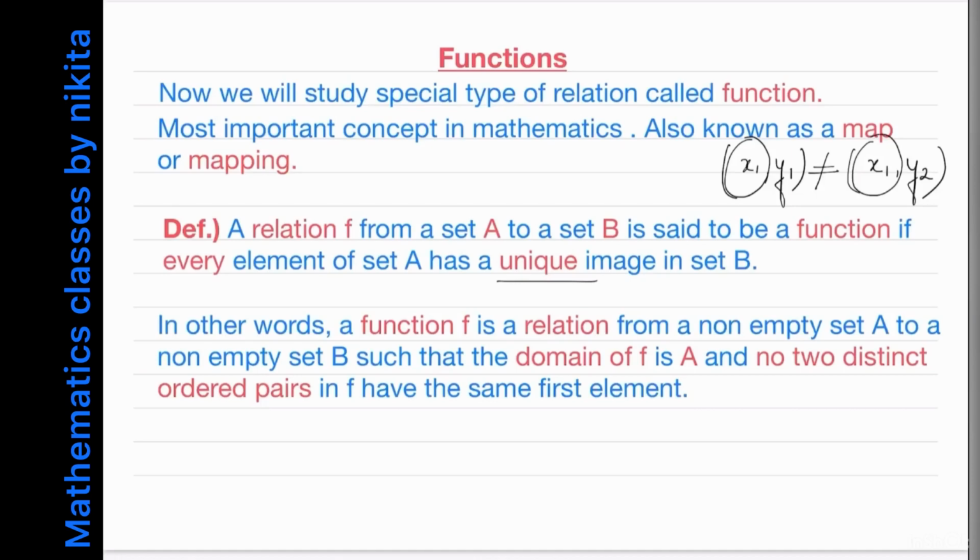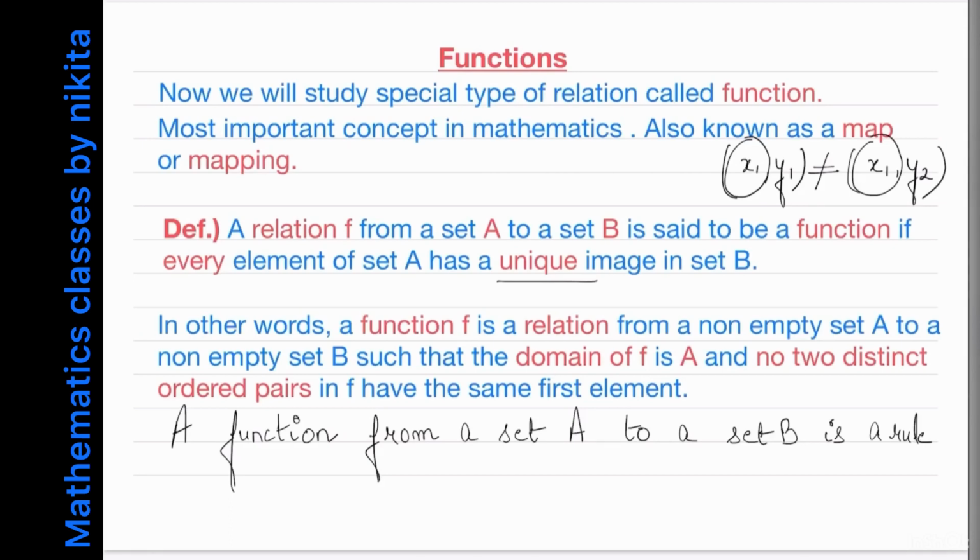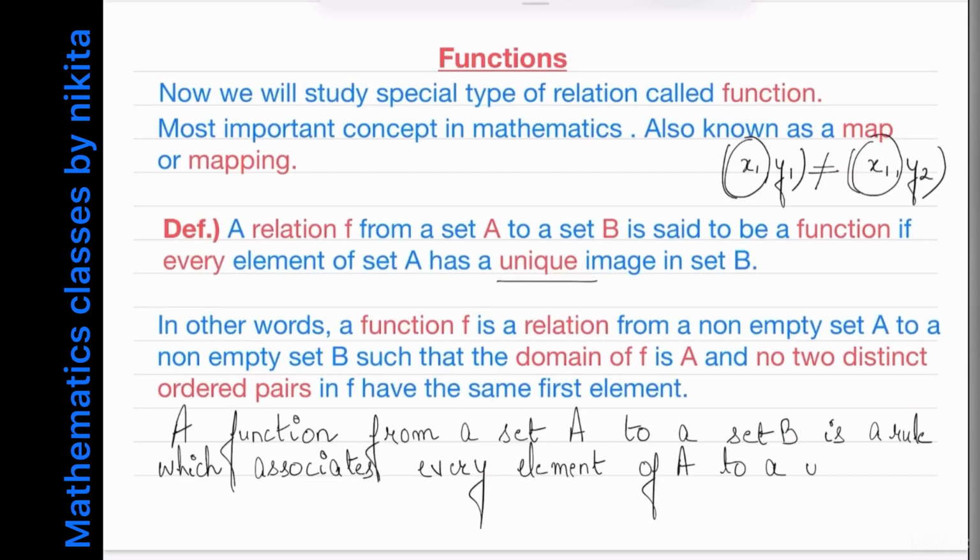But this we have studied in terms of relations. We also say that a function from a set A to a set B is a rule which associates every element of A to a unique element of B. Okay, so instead of talking about relations, we have another definition.